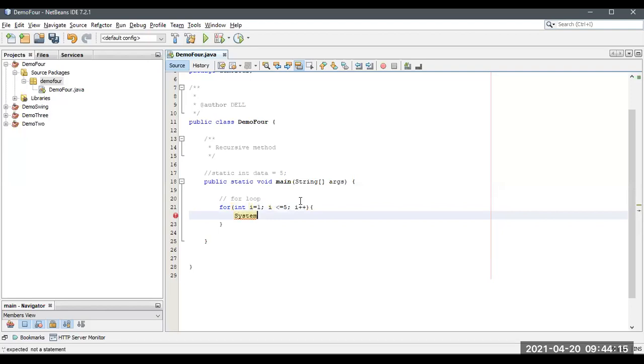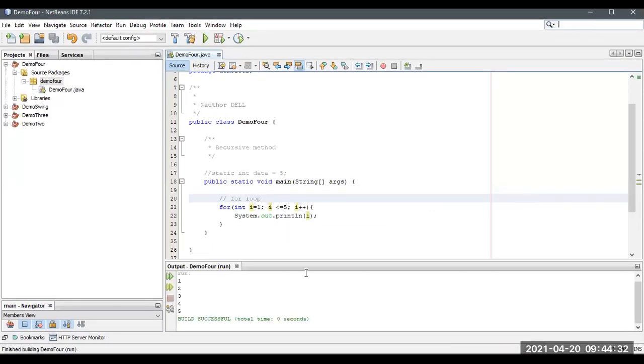If I want to print this, println and i. Now I'm going to run this program. See this, I'm printing 1, 2, 3, 4, and 5. So I'm using an iteration over here. What is the topic we have to discuss? We have to discuss without these loops and all. Without loops, can we do this? Yes, we can do this.